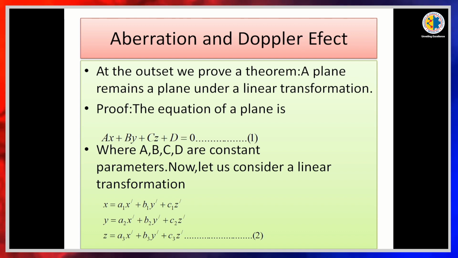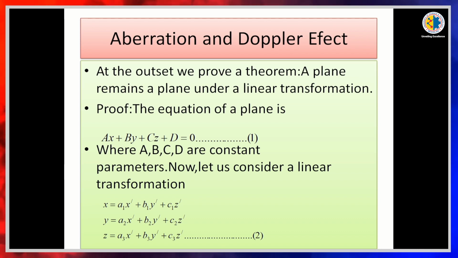Now let us consider a linear transformation, that is x = a1 x' + b1 y' + c1 z', y = a2 x' + b2 y' + c2 z', and z = a3 x' + b3 y' + c3 z'. It is equation number 2.